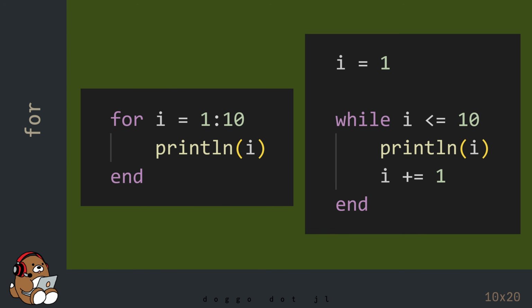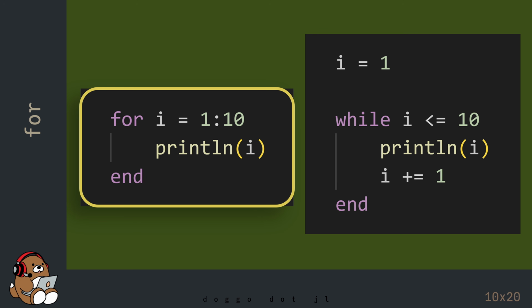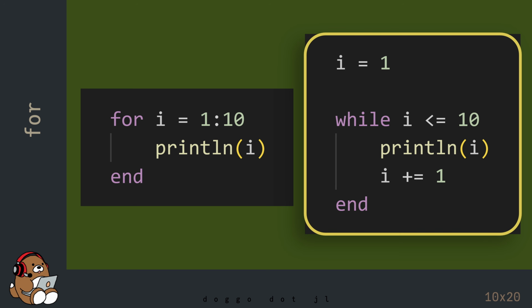So those are the main differences between a for loop and a while loop. The for loop is a very efficient form of automation that you can use if you know in advance how many times you want your computer to repeat a task. The while loop is not as efficient as the for loop, but it is a more sophisticated form of automation that allows your computer to decide on its own when to stop performing a task based on a certain condition. The while loop is a good choice if you don't know in advance how many times you need your computer to repeat a task.